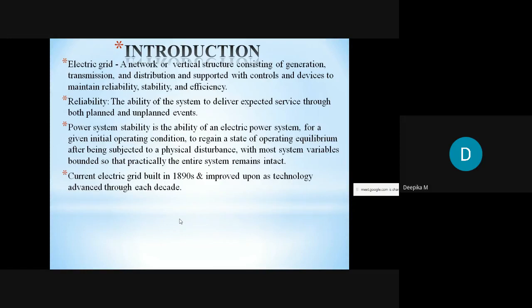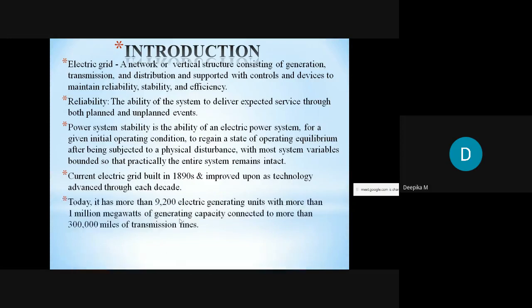So therefore, if I take an electrical grid, the power system should be reliable, it should be stable, and it should be efficient. So these three conditions are very important in building an electrical grid. So the current electrical grid in India was built in 1890s and improved upon as technology advanced through each decade.